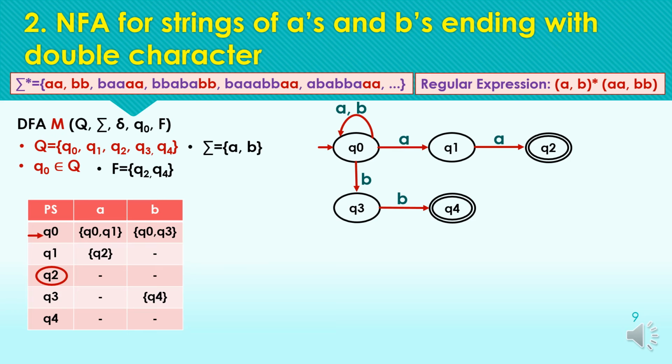As from Q0 for input symbol A, we are moving to two possible states. One transition is at the Q0 itself, and one is for the next state, that is Q1.